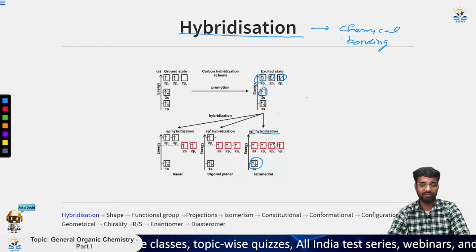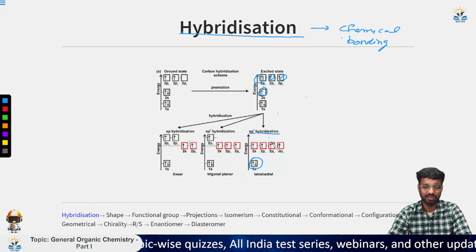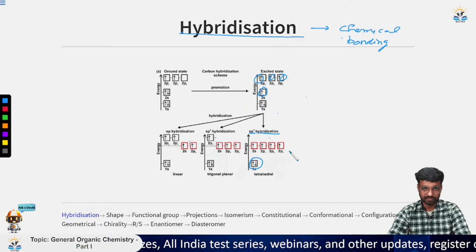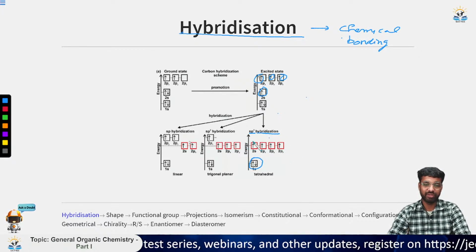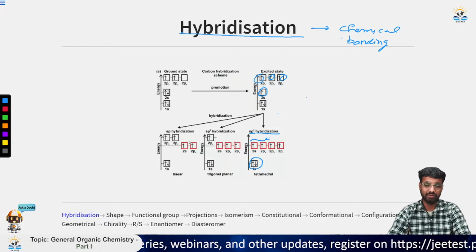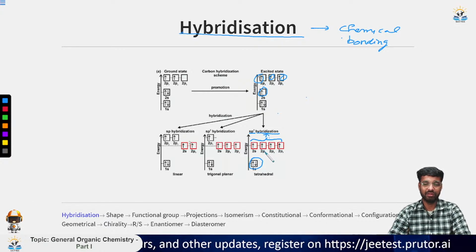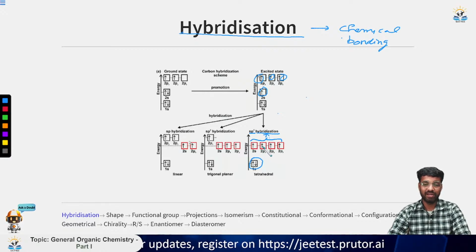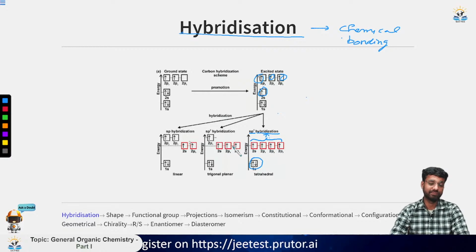Since we require 4 atomic orbitals, or you can say 4 hybridized orbitals for the bonding, we will combine all of these. So it will form sp3, and you can see here this is the sp3. Now all these orbitals, that is s and all the 3 p orbitals, are now at the same energy level. So this is the set of hybridized orbitals.